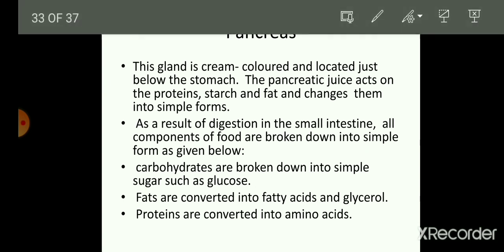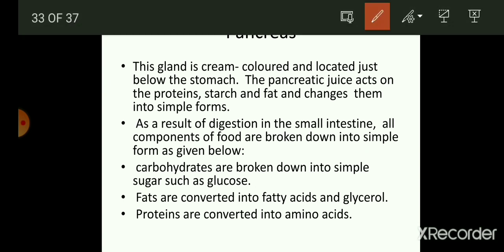Pancreas. So what is pancreas? This gland is cream colored and located just below the stomach, and the pancreatic juice acts on the protein, starch and fat and changes them into simple form. There is multi-purpose use of pancreatic juice, as you can see here, that this will help in the digestion of many things like protein, starch and fat. As the result, in the digestion in the small intestine, all the components of food are broken down into simple form.